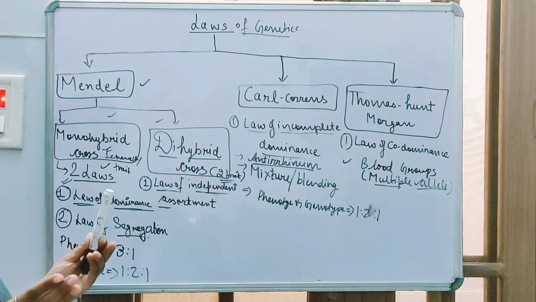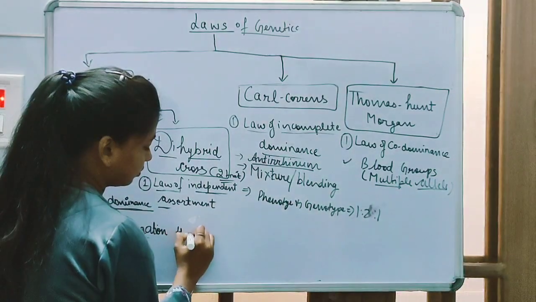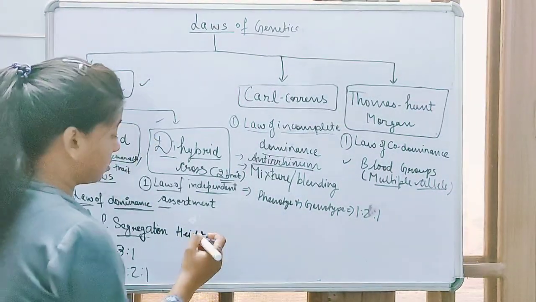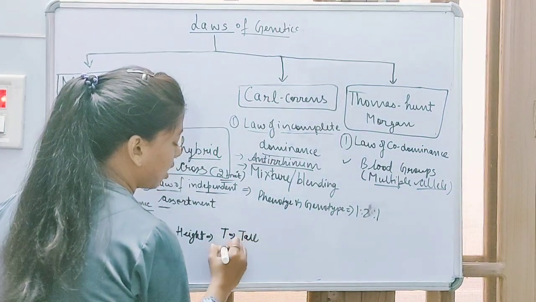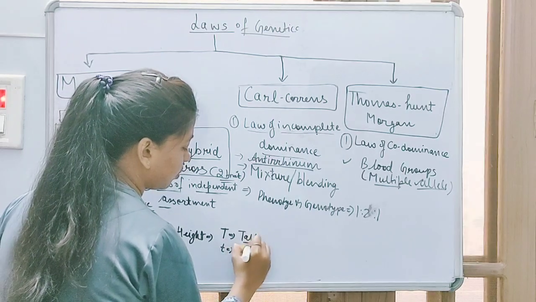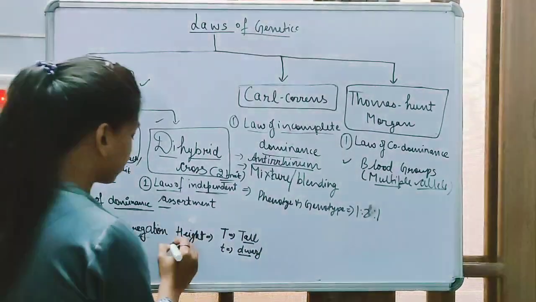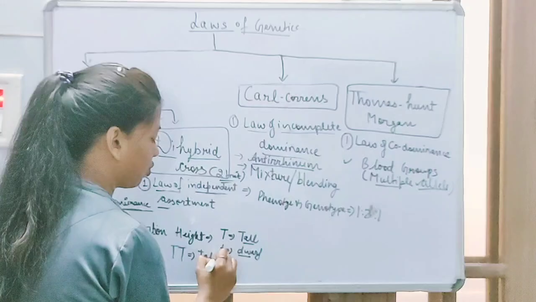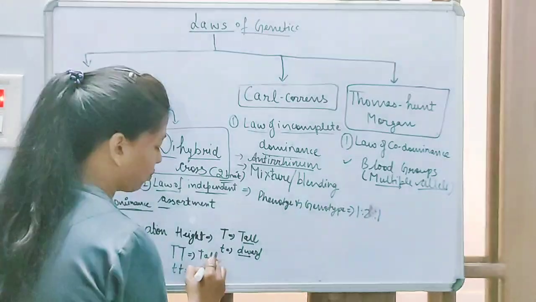Law of dominance is basically that there is a pair of alleles. For example, in height there are two alleles, right? Capital T, that is for tall plant, and small t, that is for dwarf. When they are in homozygous state, they express themselves normally. For example, capital T will form a tall plant, and small t, dwarf, right?